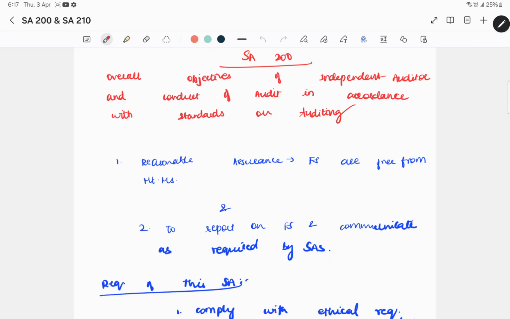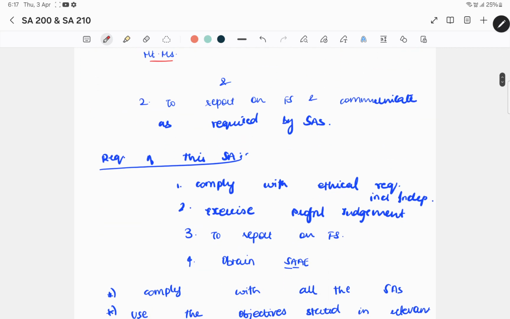What is the primary objective of the auditor? One is to report on the financial statements, where the financial statements are free from material misstatements, whether due to fraud or error, and to give a reasonable assurance that financial statements are free from material misstatements. And then ultimately, you report on the financial statements: you issue a written report, and that report is called the independent auditor's report. And you communicate as per the required SAs.